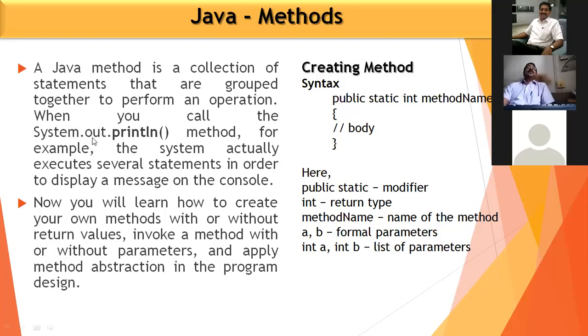When you call the system.out.println method, for example, the system actually executes several statements in order to display a message on the console. Console in the sense monitor. On the monitor, you can display the message. So if you call any method, for example, the system.out.println method, it will display a particular message which is written inside the brackets, inside the parenthesis.